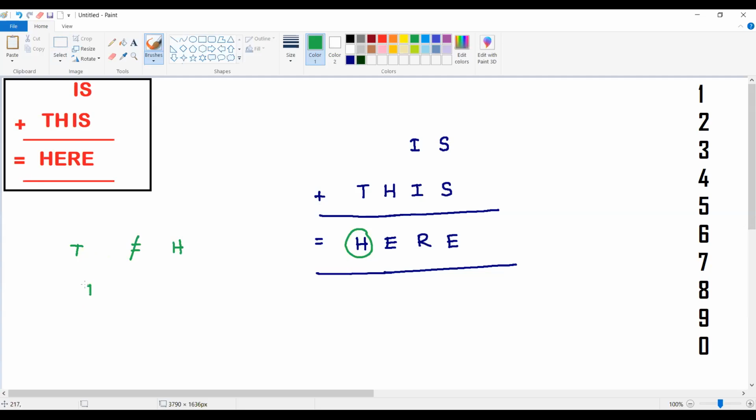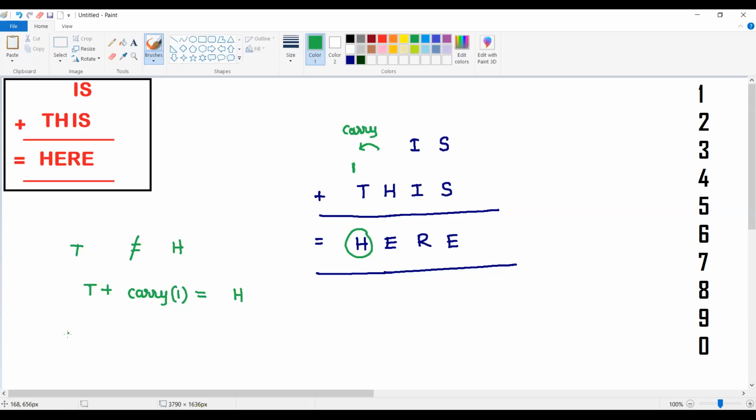So when is it possible? T plus some carry. What is the maximum possibility of carry which we are having? The maximum possibility of carry is going to be 1 here because we are adding 2 digits. So T plus 1 is equal to H. That means we should have some carry which is generated from here. So in order to get a carry here,